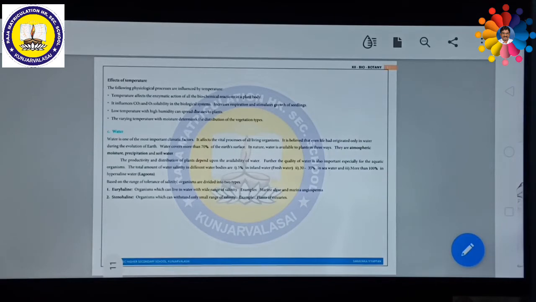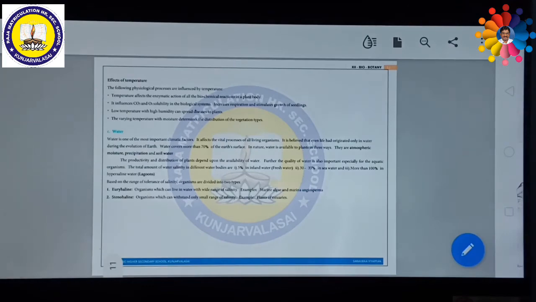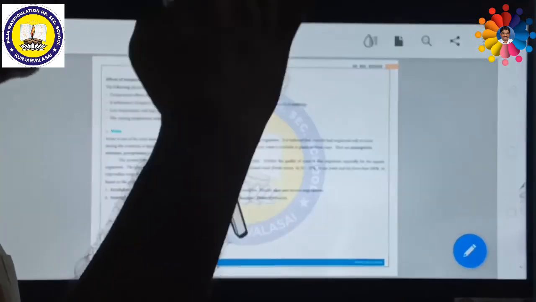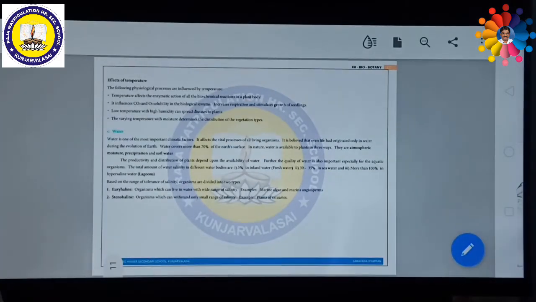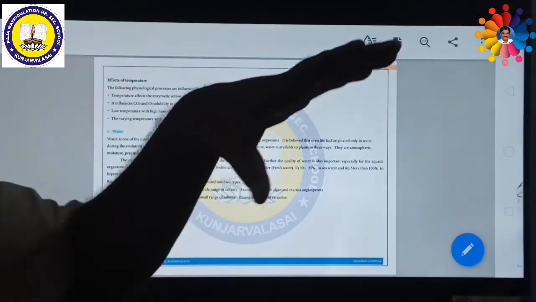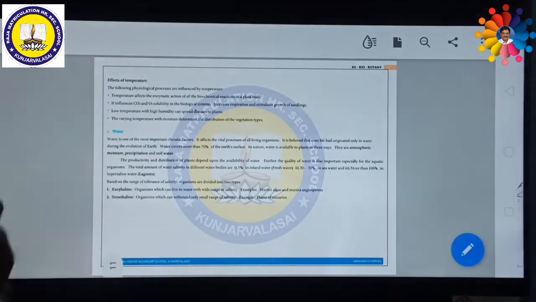It influences carbon dioxide and oxygen solubility in biological systems. So when the temperature increases, the solubility of carbon dioxide as well as oxygen decreases. At low temperature also, the solubility might decrease. So at optimum temperature, the dissolving of both carbon dioxide and oxygen gradually increases. So increased respiration and stimulated growth of seedlings might take place.